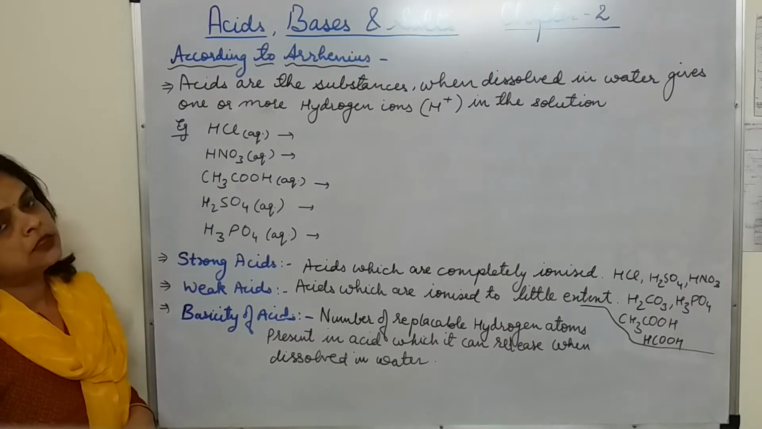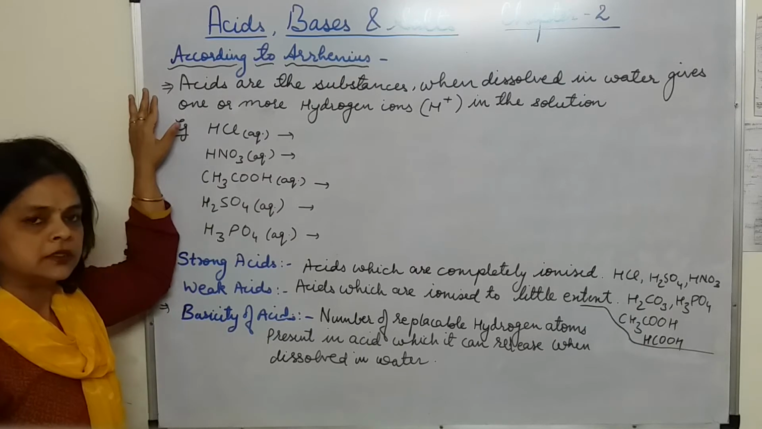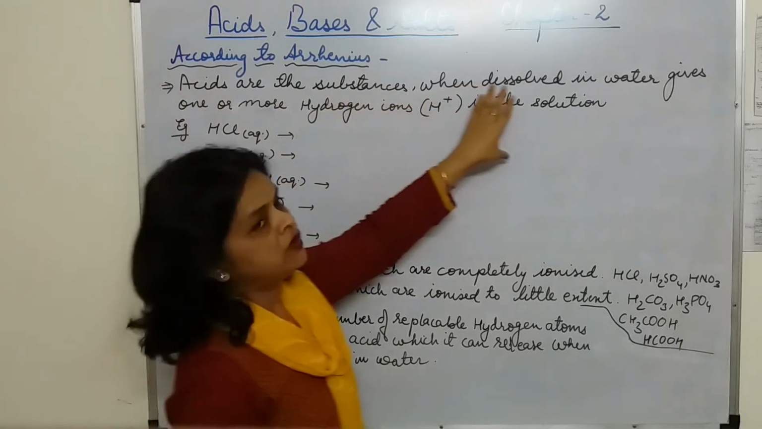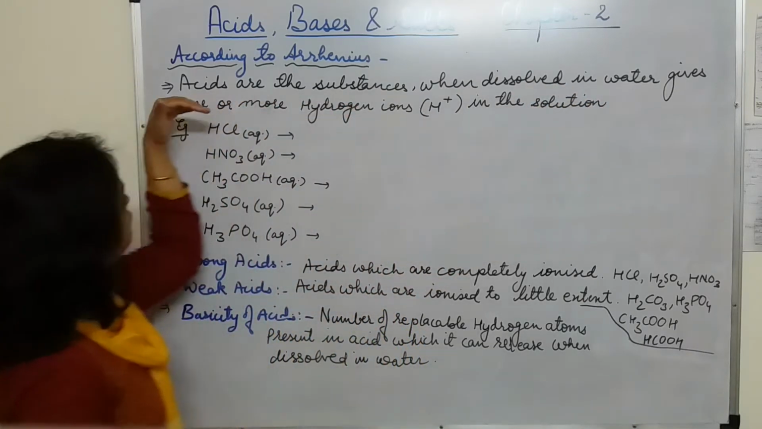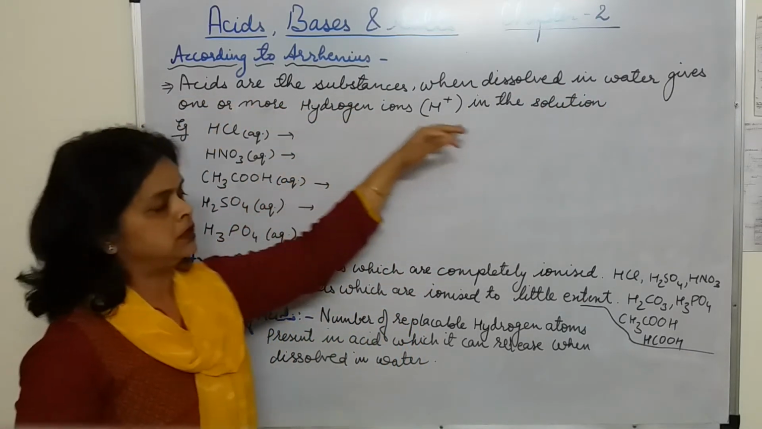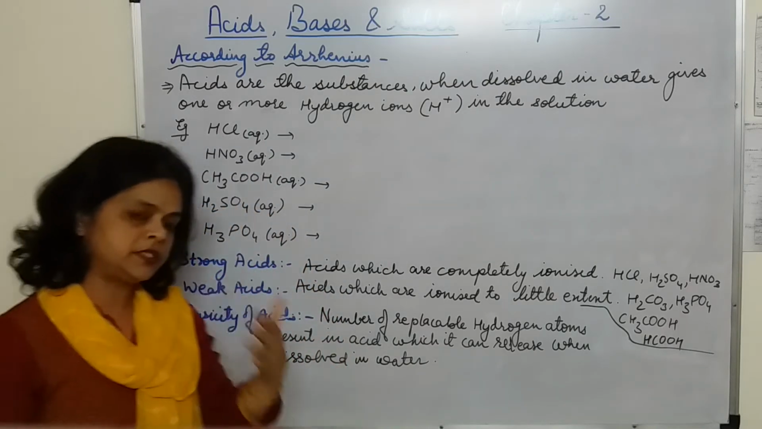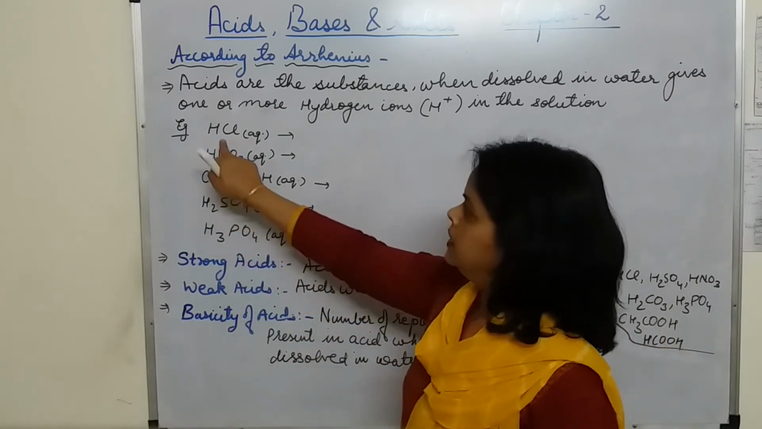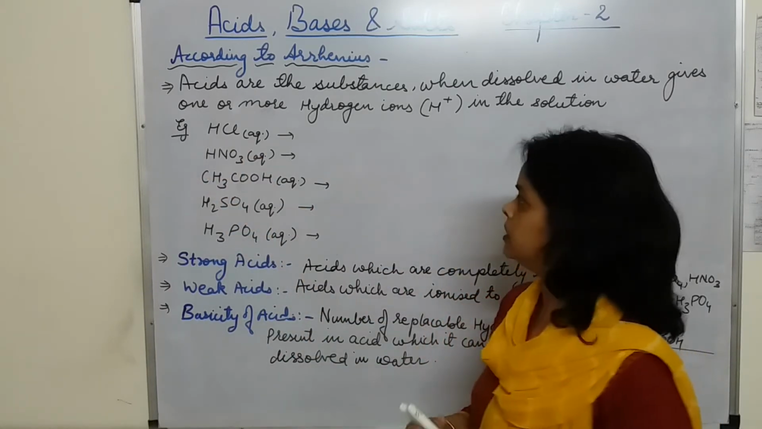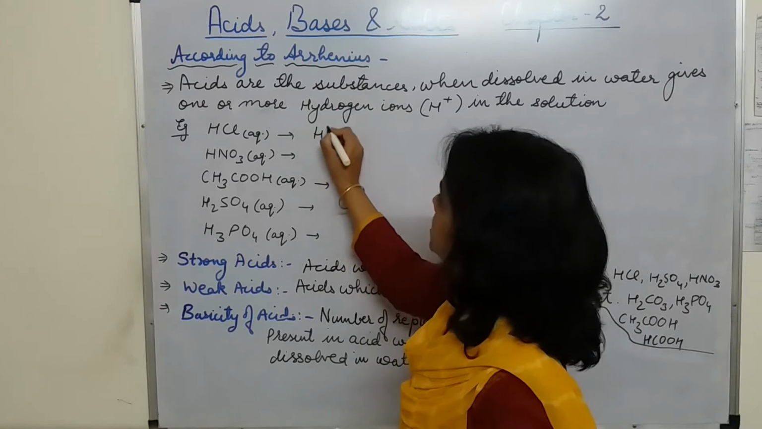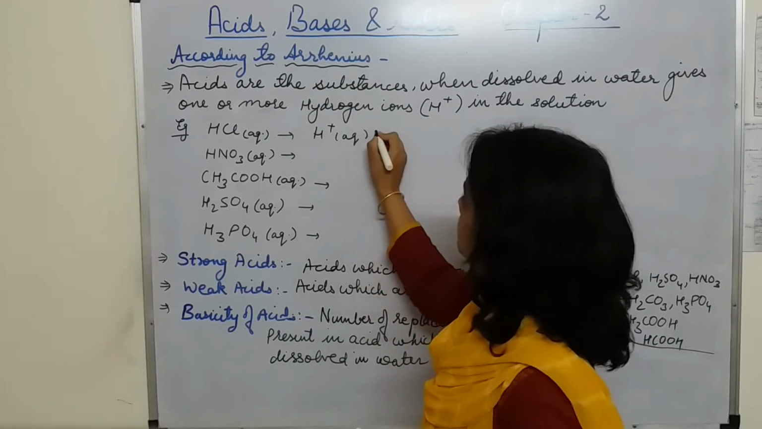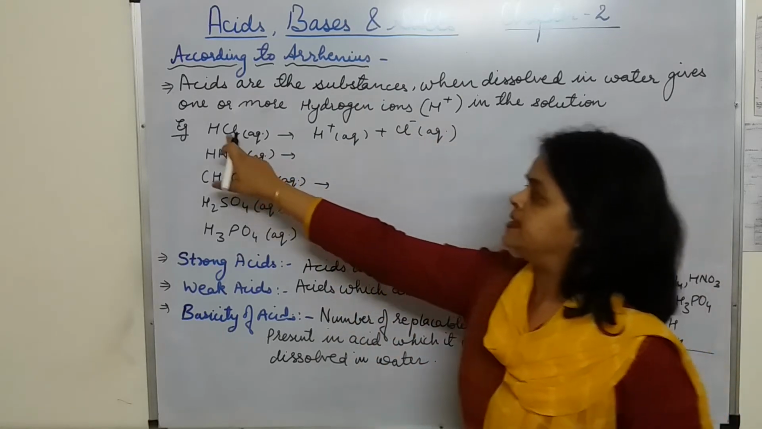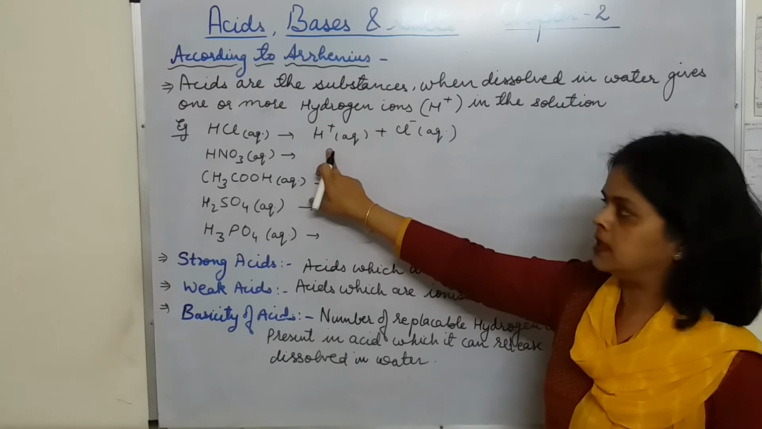Arrhenius was the first scientist who gave the definition of acids. According to him, acids are the substances which, when dissolved in water, give one or more hydrogen ions in the solution. That means he called the substances which give hydrogen ions in the solution acids. For example, HCl, when it is dissolved in water, it ionizes to give H plus ion plus Cl minus ion. So here HCl is giving 1 H plus ion.